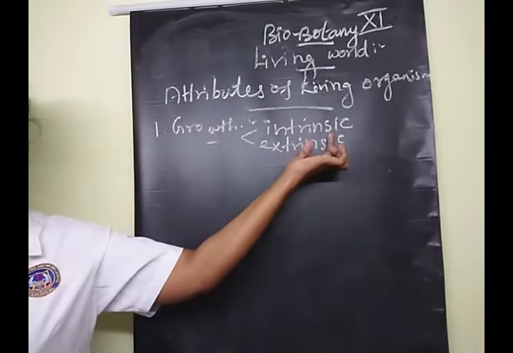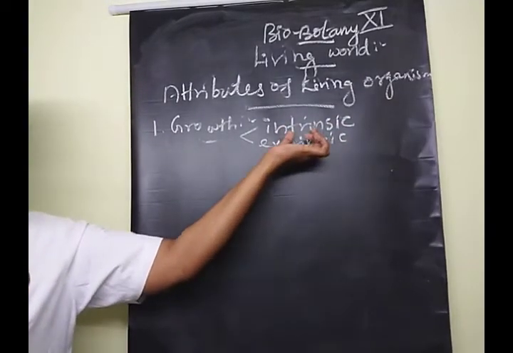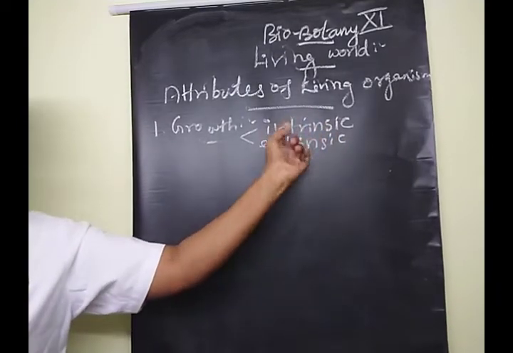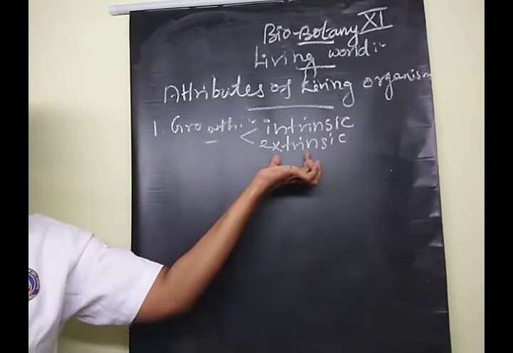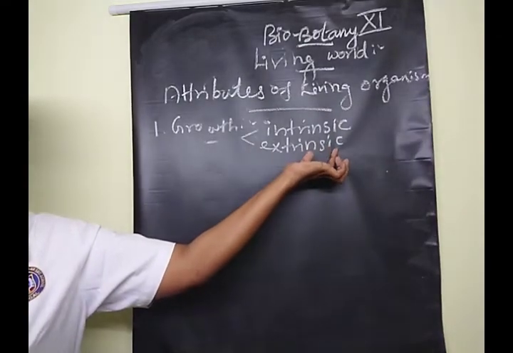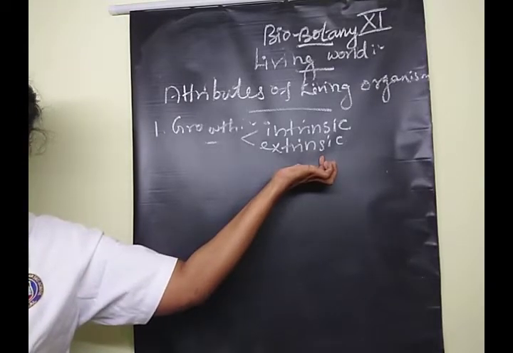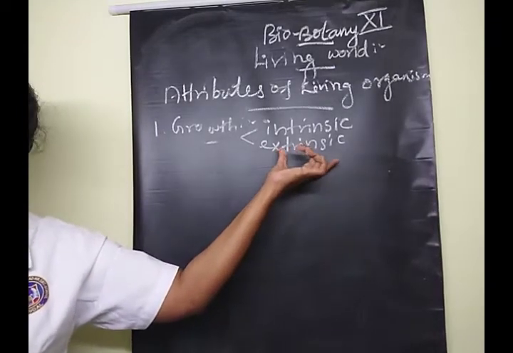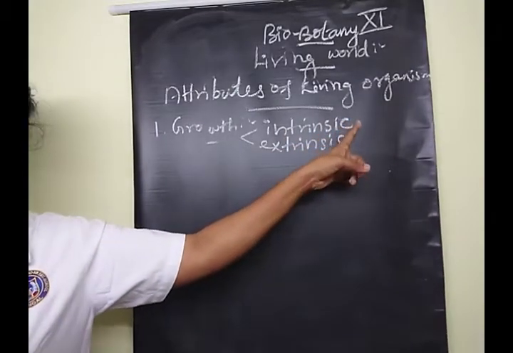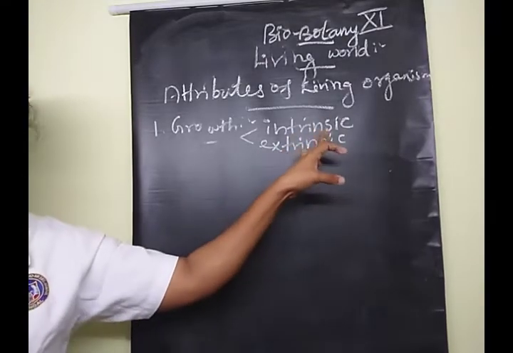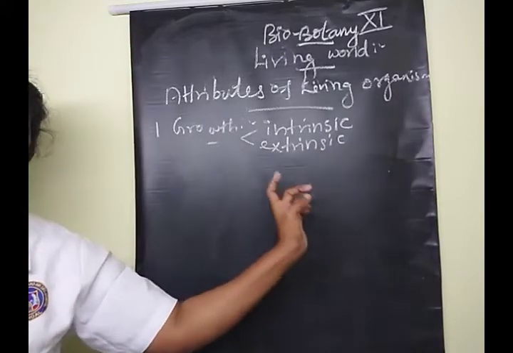Intrinsic means growth that takes place in living things. Extrinsic growth means growth that takes place in a non-living object. Intrinsic is the living object where growth takes place, and extrinsic is the non-living object.